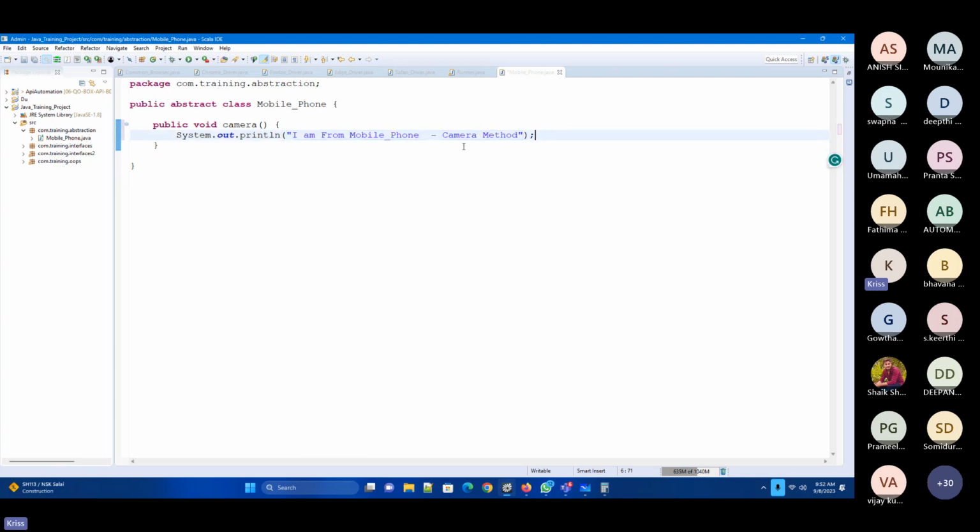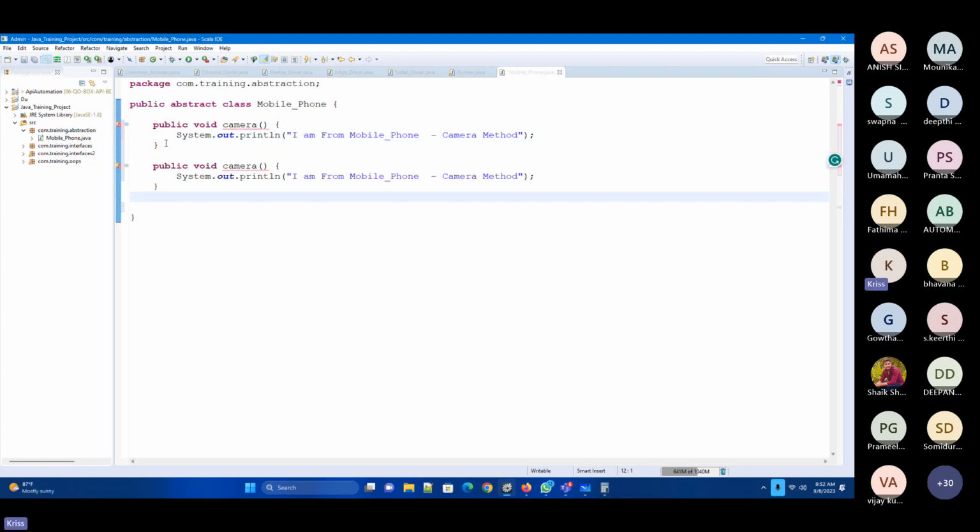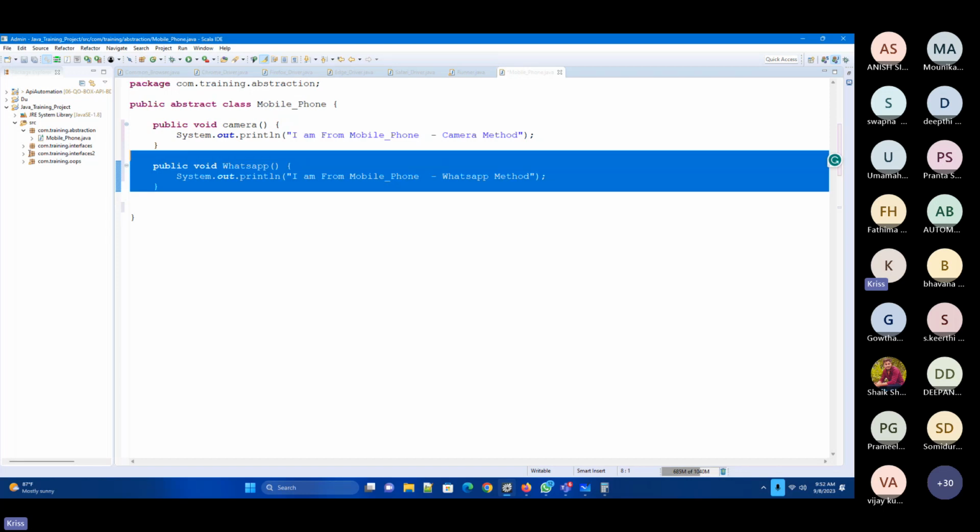Now let me create another implemented method also. What is my other implemented method? I can do WhatsApp, right? So now I can say that this is from WhatsApp. Now, in future, I'll be implementing the front light. Because nowadays we have the flashlight, and even in a few mobiles we have the front flashlight also, right? So now I'll do that.